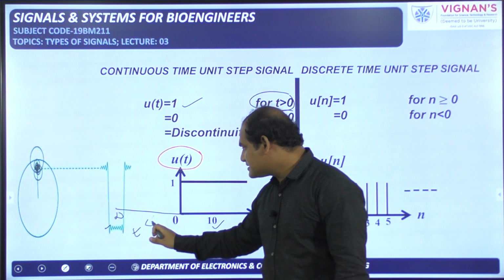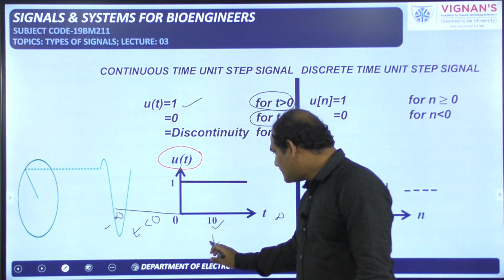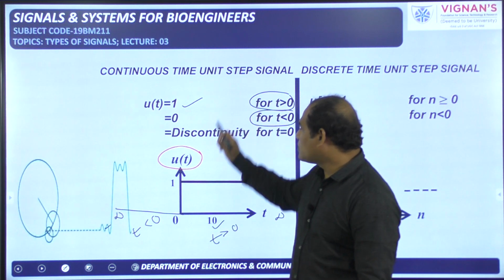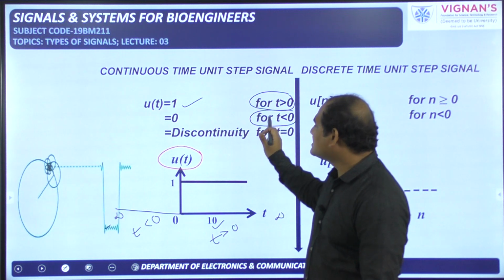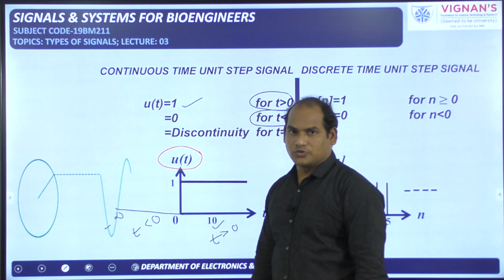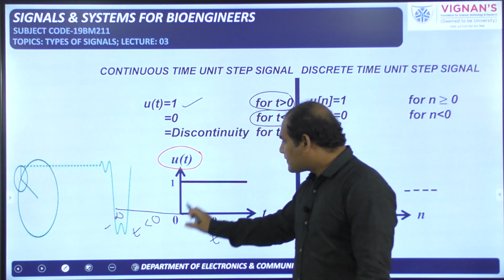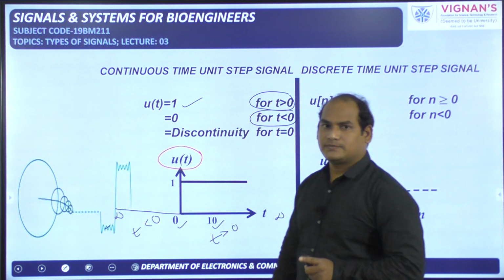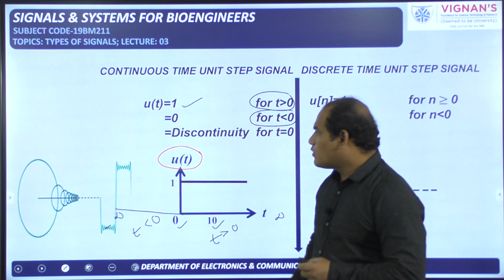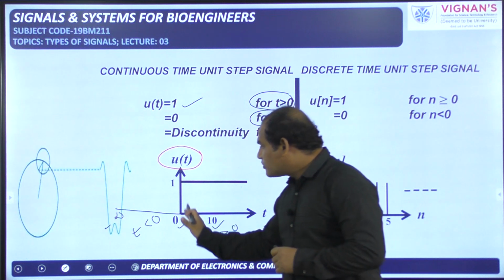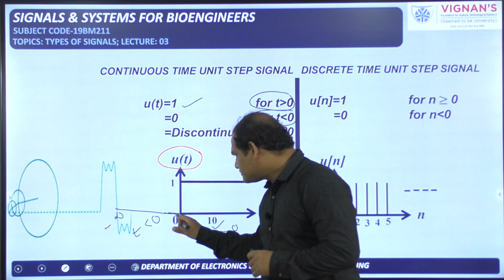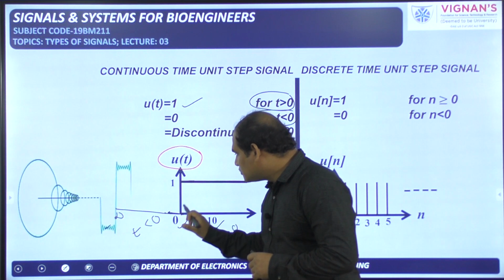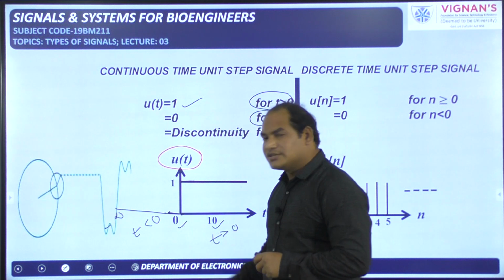When t is less than 0, that means we are here. When t is greater than 0, that means we are here. When t is greater than 0, the amplitude is 1 on the right side. When t is less than 0, on the left side, the amplitude is 0. But what is happening to the amplitude at t equal to exactly 0? This is important. Just before t equal to 0, the amplitude is 0. Just after t equal to 0, the amplitude is 1. What is happening to the amplitude at exactly t equal to 0?